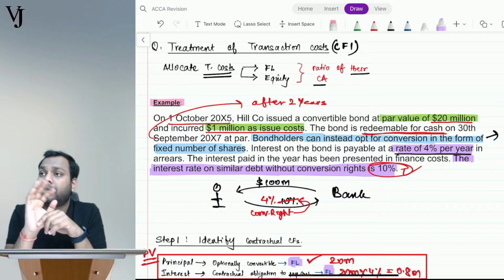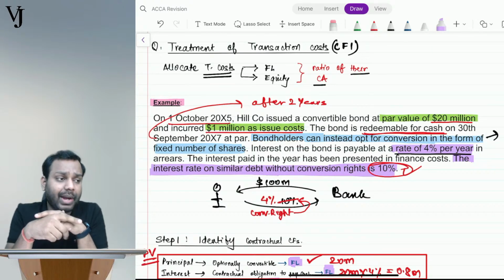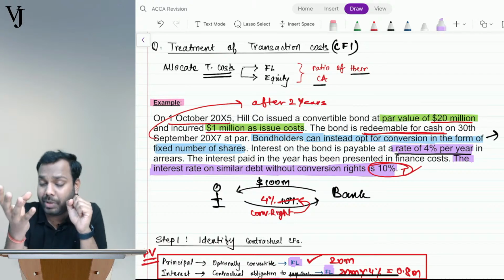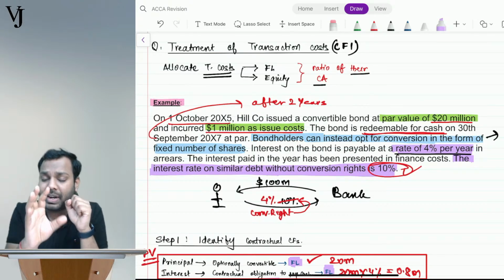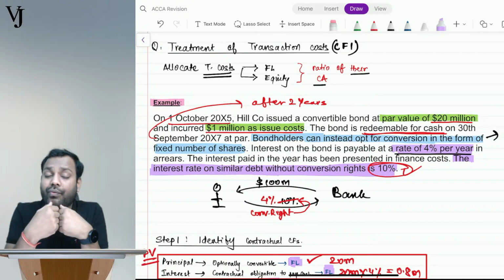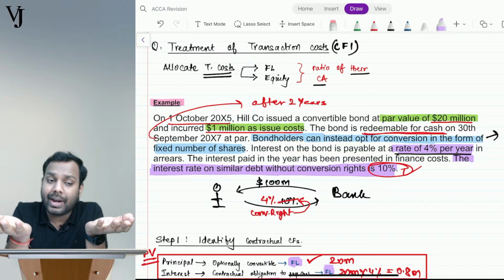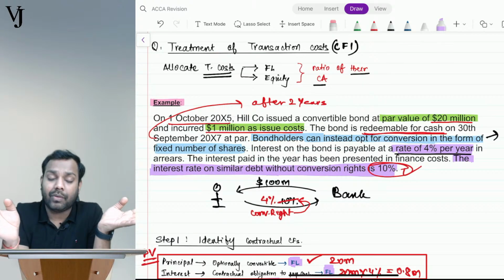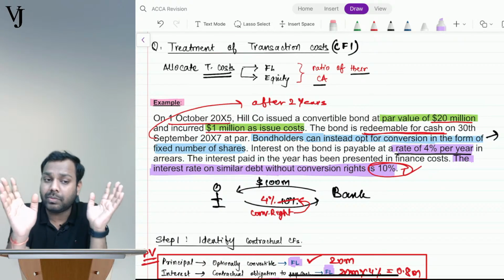First point. Second point. Since it is convertible, since I have invested in convertible instruments, it is measured at FVTPL. So whatever interest I receive at the rate of 4% will be my finance income, and I am not required to calculate any EIR or anything of that sort. I hope it is clear now, all of you.